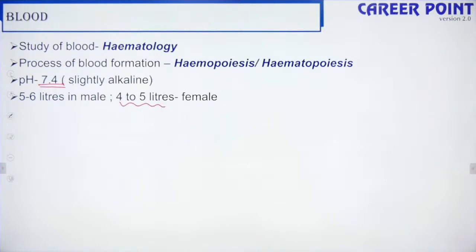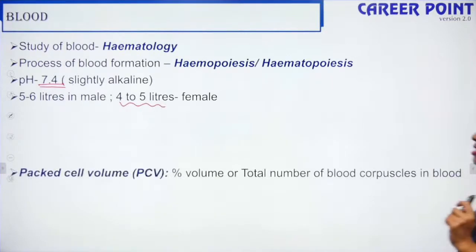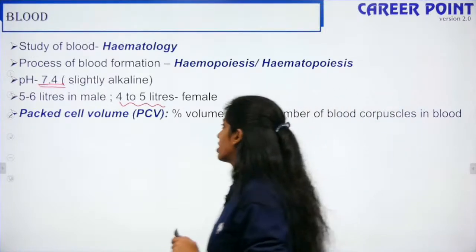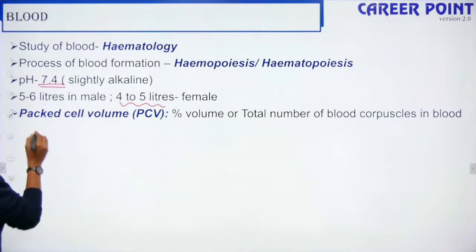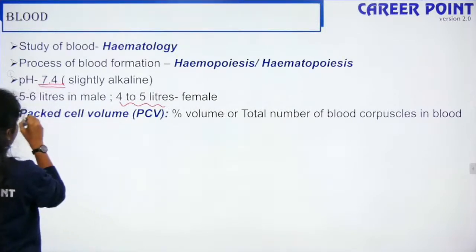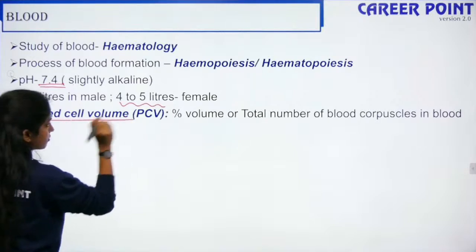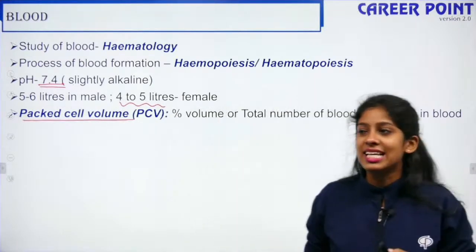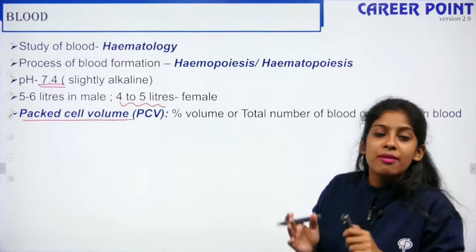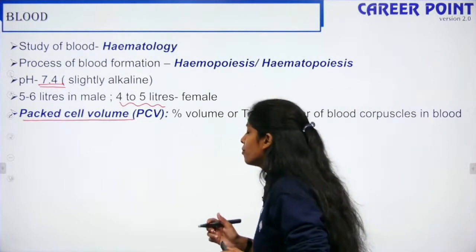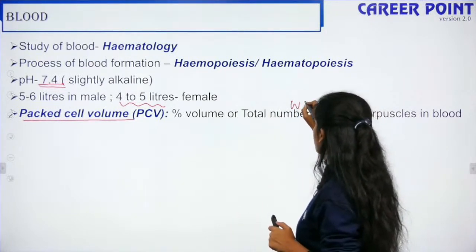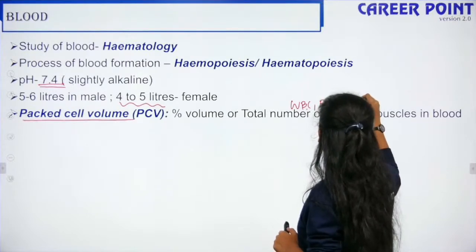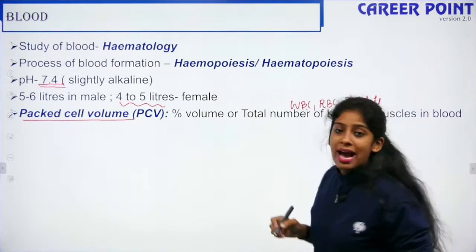So this is the pH of the blood, the process of formation of blood and study of blood. In your blood test report, you have one term, PCV. This stands for packed cell volume. What does packed cell volume mean? It is the percent volume of the total number of blood cells, blood corpuscles, the formed elements in your blood. So packed cell volume talks about the total number of WBC, RBC and platelets in your blood.